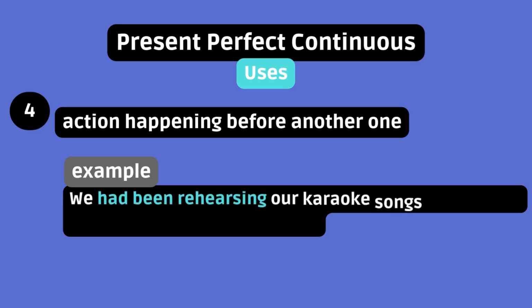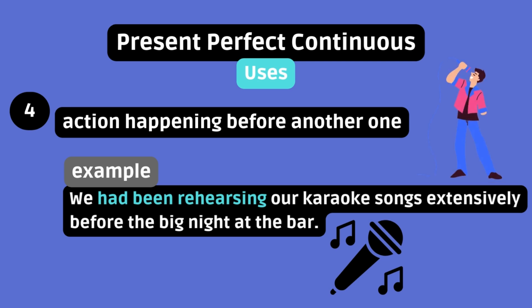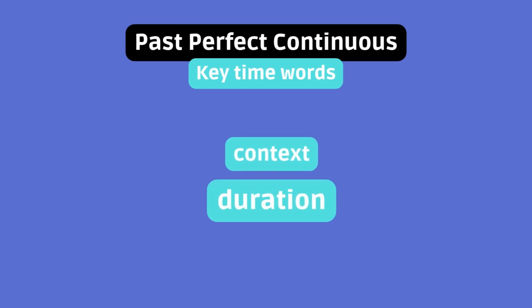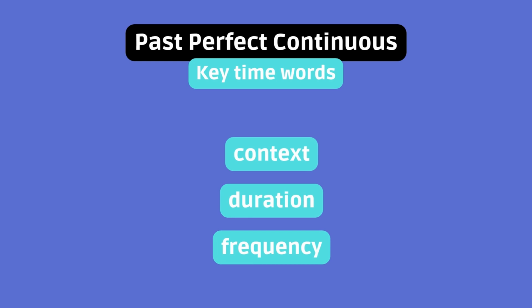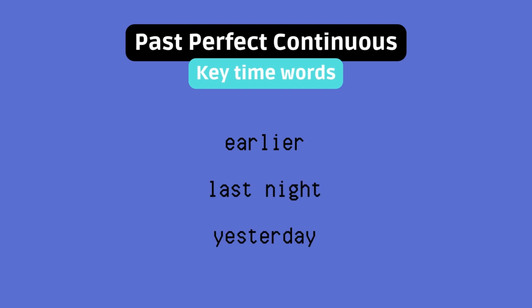We had been rehearsing our karaoke songs extensively before the big night at the bar. The long rehearsing took place over a period of time leading up to karaoke night. Key time words. More often than not, time words are used with the past perfect continuous tense because they provide context and clarity about the action's duration or frequency in the past. Generally, a time word relating to the past works with the past perfect continuous, such as earlier, last night, yesterday, just to name a few.